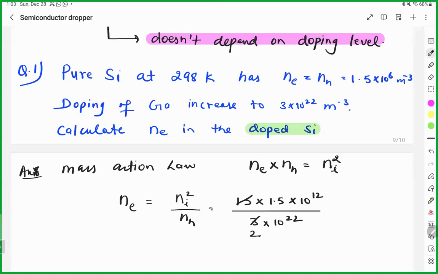0.75 into 10 to the power minus... No, this is not 16, it's 13. That's why I was thinking it cannot be negative. It is 16. So if it is 16, what will be this value? 32. Minus? It cannot be minus. There cannot be minus electron.